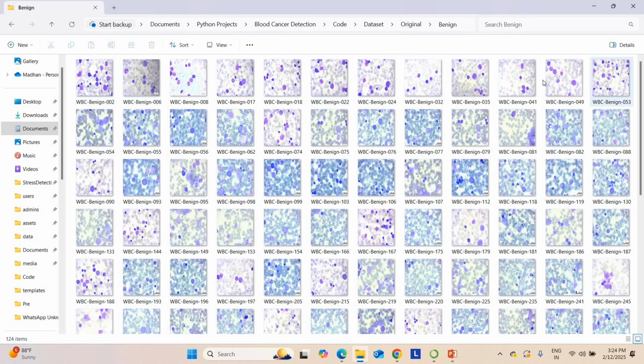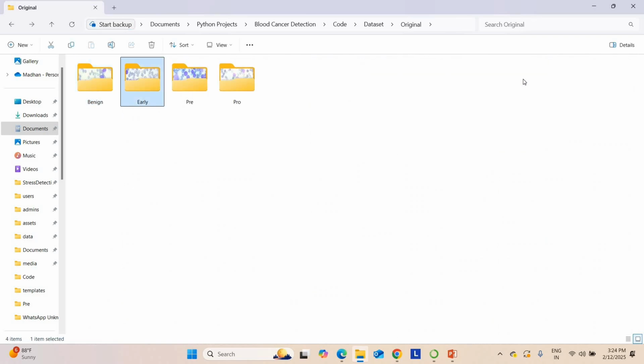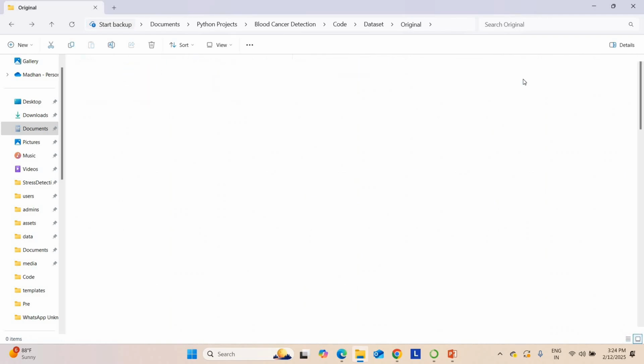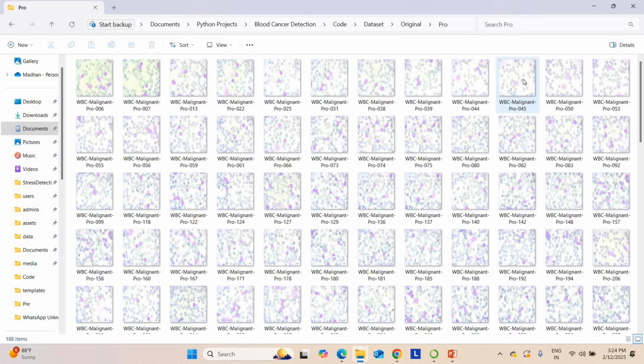So these are the overall images. These are the white blood cell images: benign, early, pre, then pro. They look like the same images, but our project will distinguish all of these.